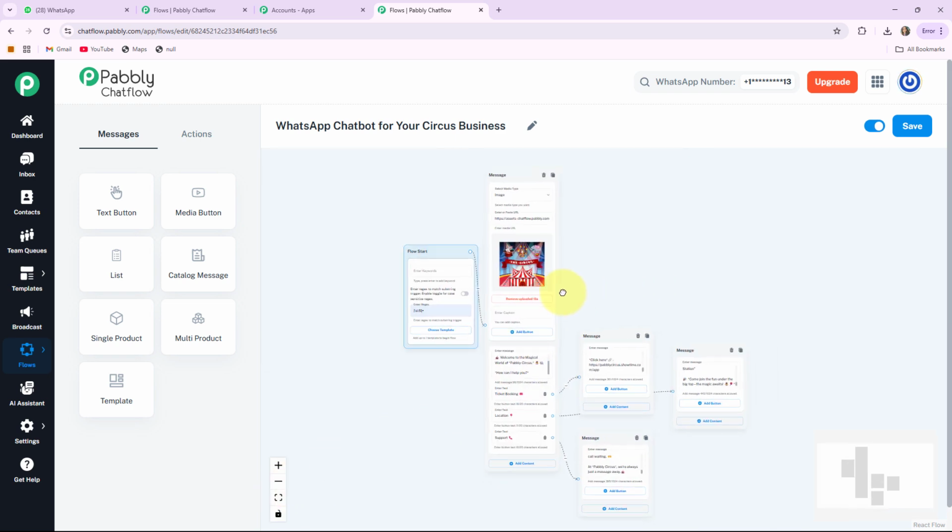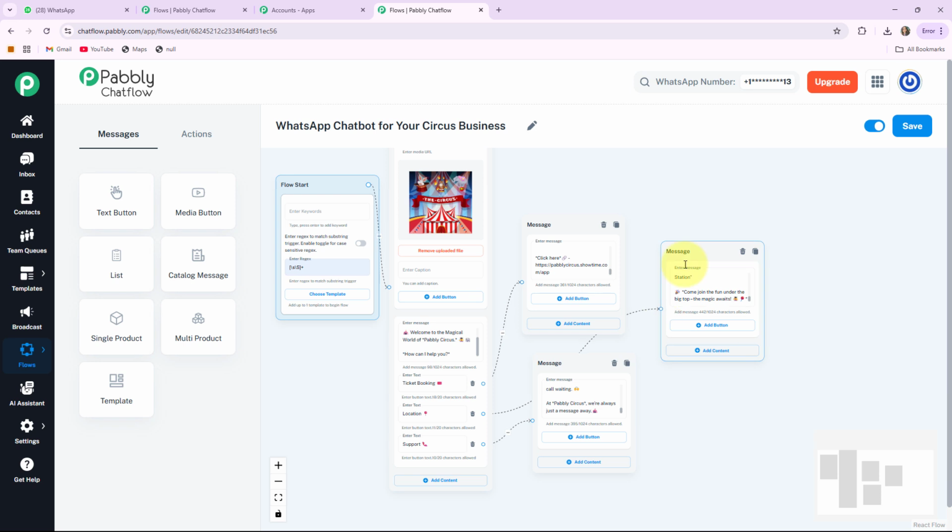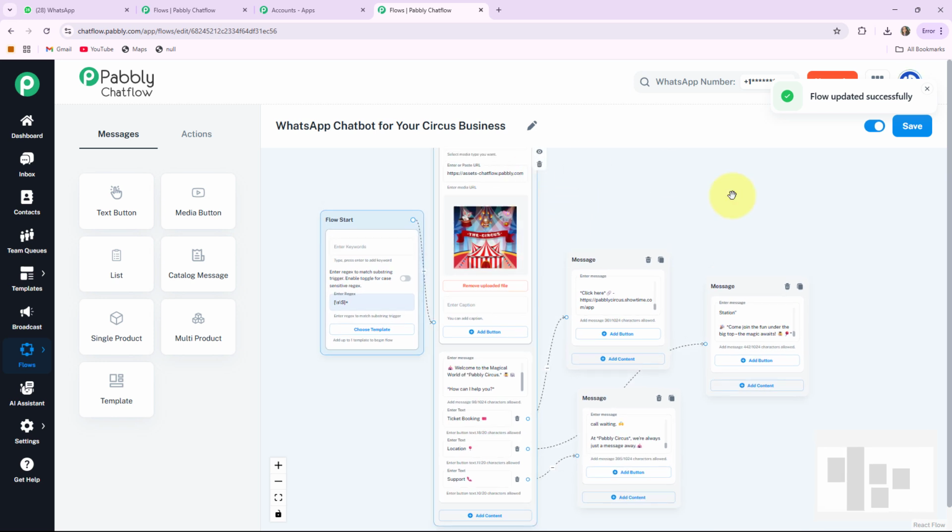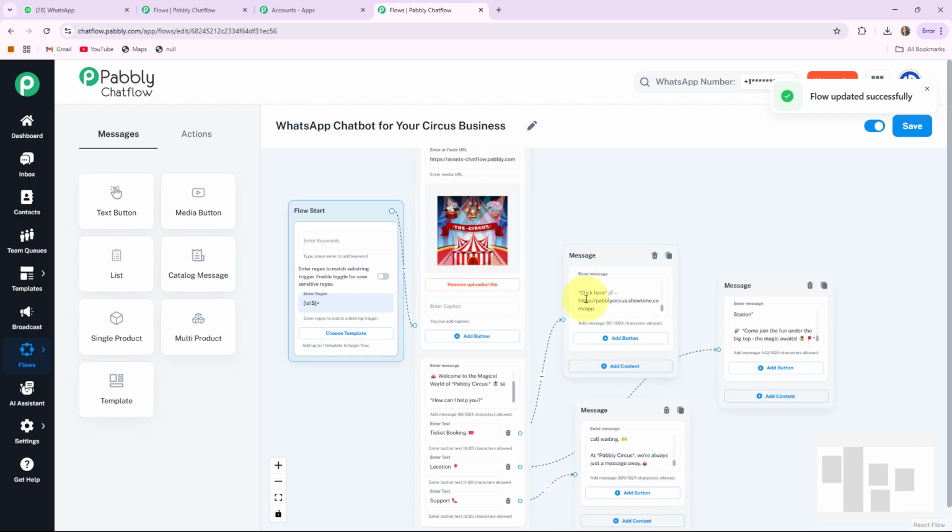Our flow is completed. After the completion of our flow, you have to click on this save button so that your flow will be updated successfully. Now I'll show you how this bot will work and how this bot will respond to your customer by sending a hi message in my WhatsApp business account of Circus.